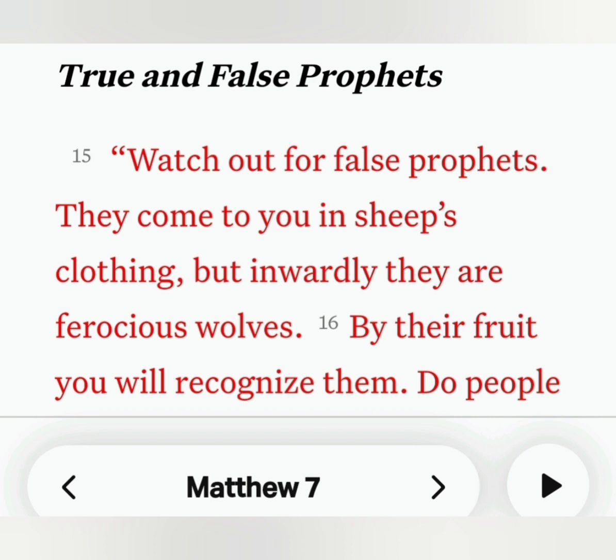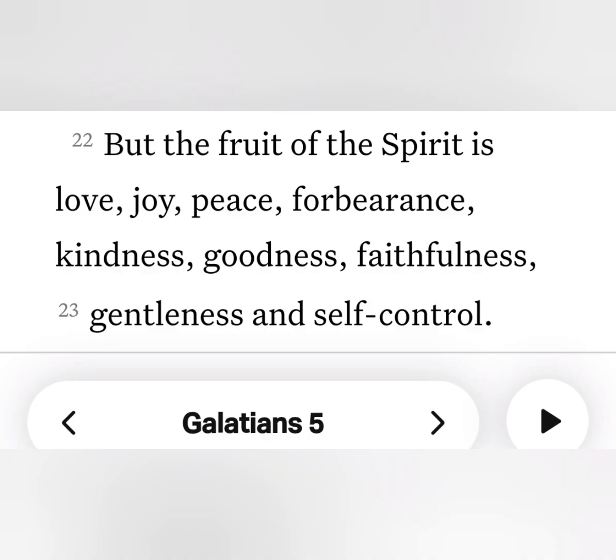What's the end product? Galatians 5:22 says, "But the fruit of the Spirit is love, joy, peace, forbearance, kindness, goodness, faithfulness, gentleness, and self-control." So that is the result, the product of having the Spirit inside of you are those things.